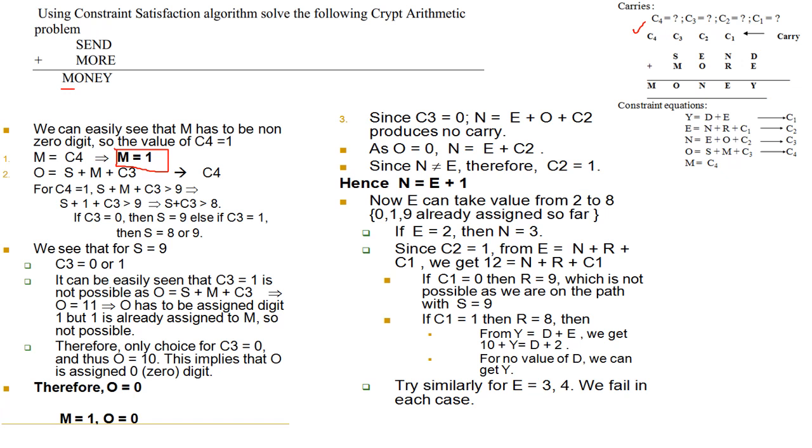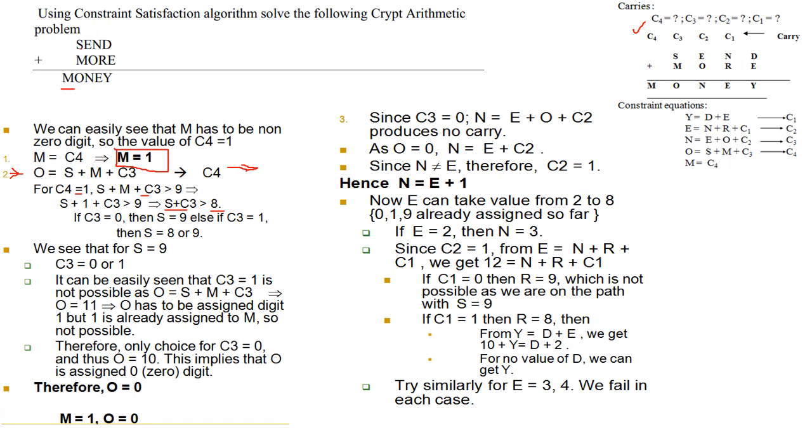Now we can find S plus M plus C3 is equal to O, and it should generate C4. Since C4 is equal to 1, S plus M plus C3 should be greater than 9. Substituting the value of M here, S plus 1 plus C3 should be greater than 9. That is, S plus C3 should be greater than 8. Here there are two possibilities for C3. C3 can be 0 and C3 can be 1. That we have to find.